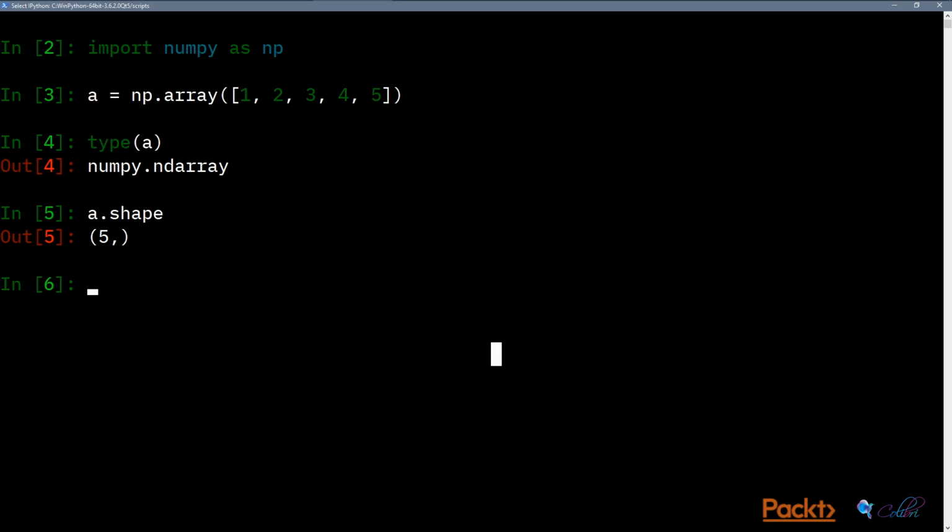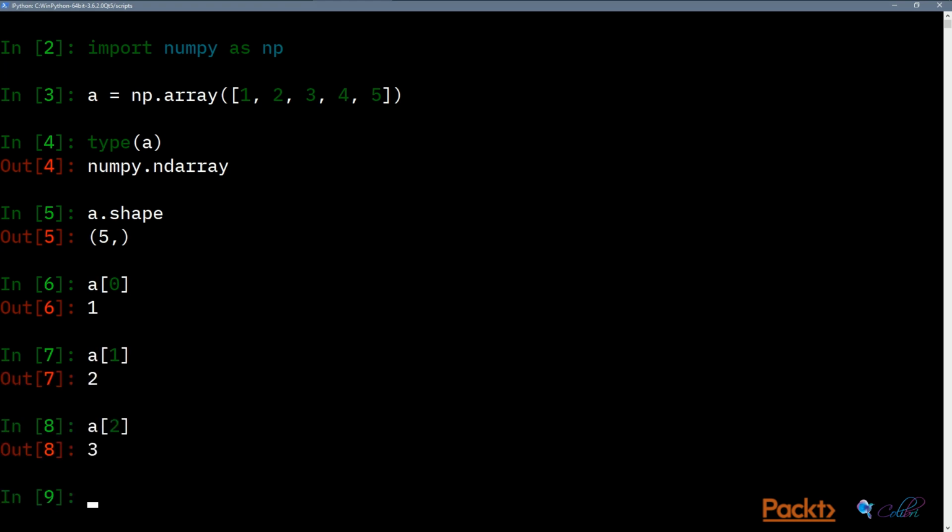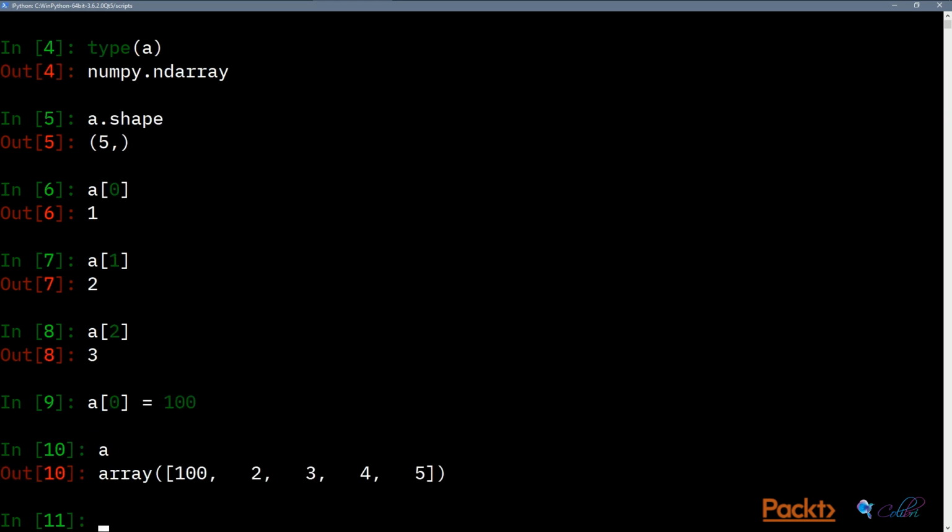We can do things like printing the first element, the second element, and the third element. And we can also assign one of the elements to an arbitrary number, and we can see that the first element has changed successfully to 100.